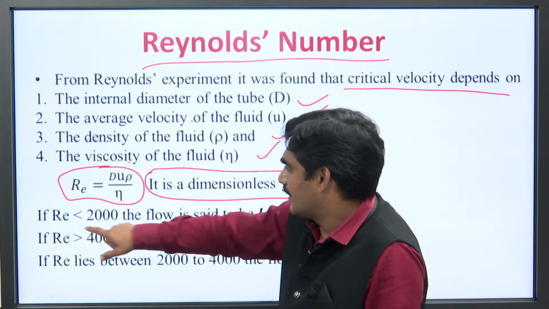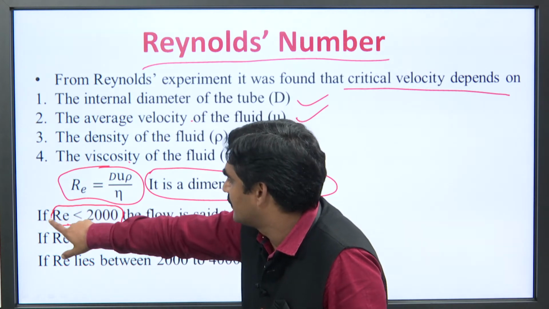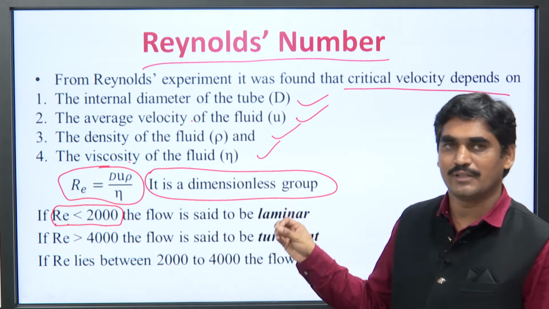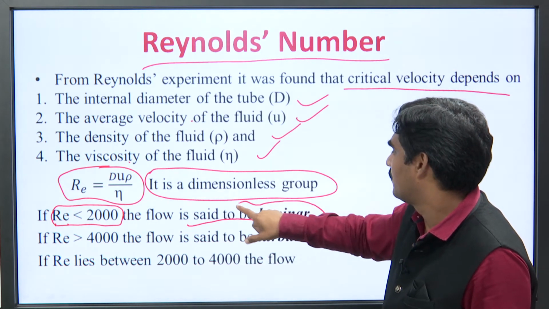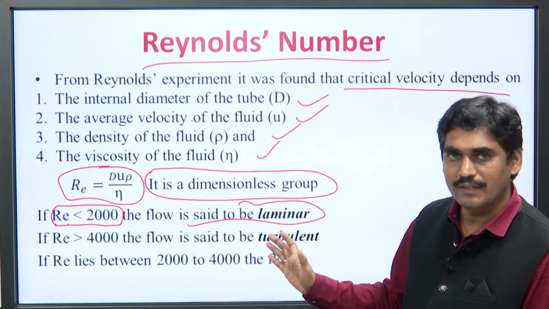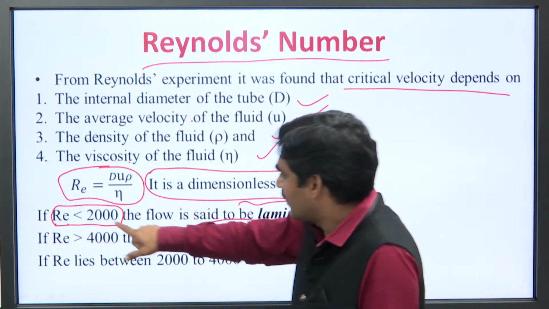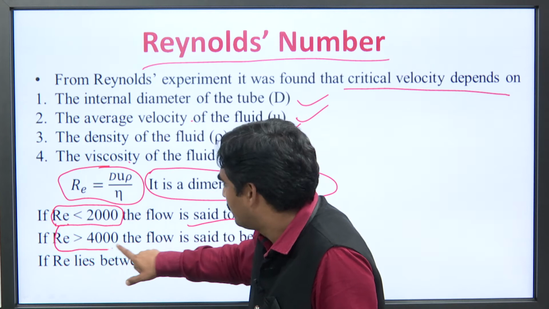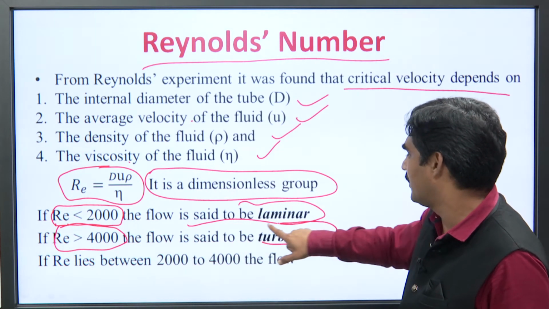तो कंक्लूजन क्या निकला कि if the value of Reynolds number is less than 2000, अगर 2000 से कम है, then the flow is called as laminar flow. अगर इसी की वैल्यू 4000 से ज़्यादा है तो इसको बोलेंगे turbulent flow.